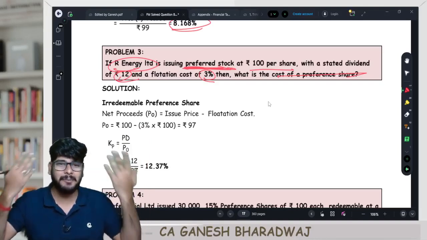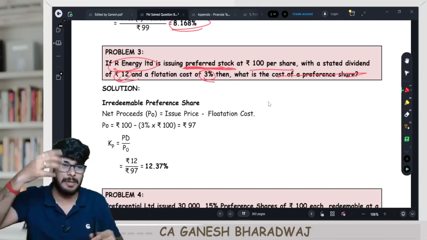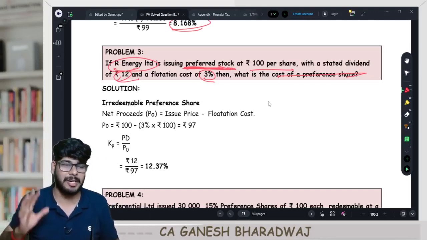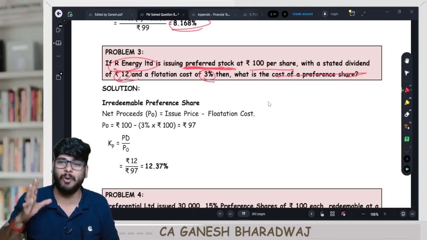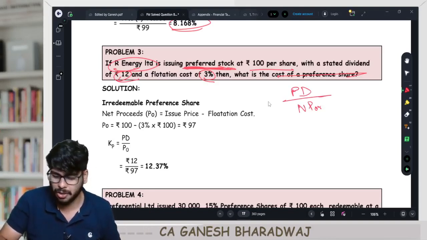In that case, simple formula: annual cash flow divided by discount rate is the present value. Or in other words, if you cross multiply, you'll get annual cash flow divided by your net proceeds. Or in other words, what you pay by what you receive. Preference dividend divided by what? Our net proceeds. Or in other words, you can call it P0.